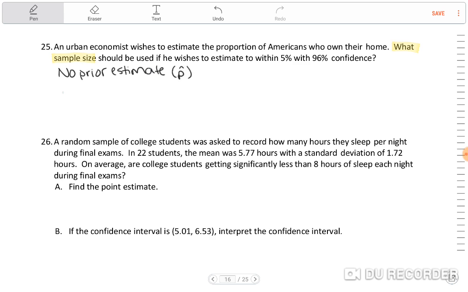So we use the formula n equals 0.25 times z alpha over 2 divided by e squared, all squared. Okay, so we need to find these things. Well, we know that alpha is 0.05.